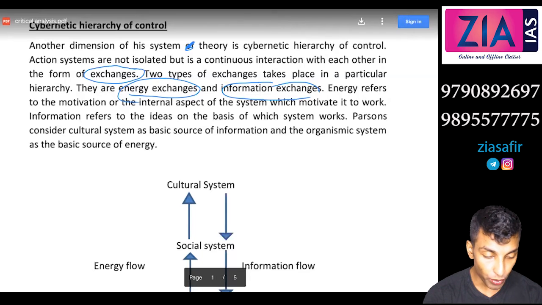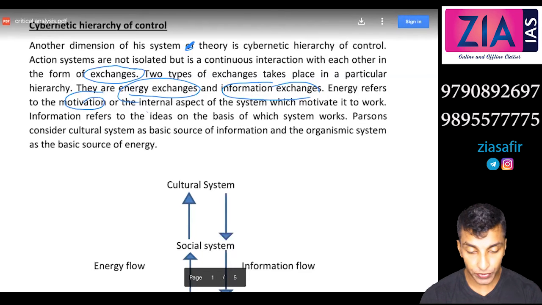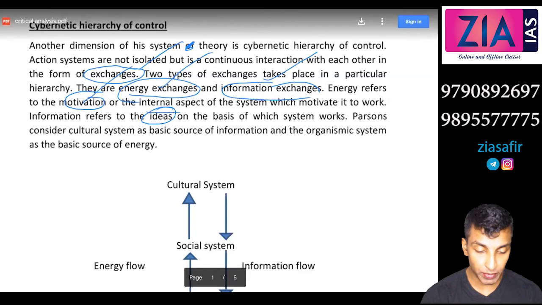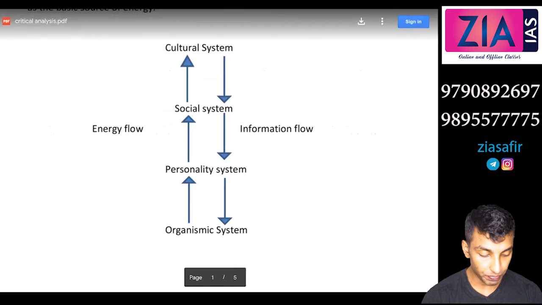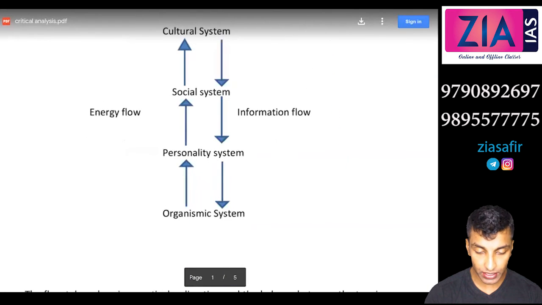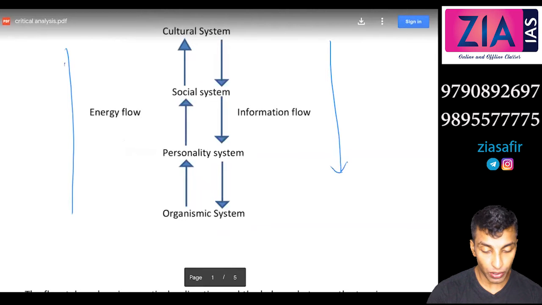Energy refers to the motivation or the internal aspect of the system which motivates it to work. Information refers to the ideas on the basis of which the system works. So the interaction is in the form of exchanges: energy exchange and information exchange. Energy means motivation, information means ideas. Parsons considers the cultural system as the basic source of information and the organismic system as the basic source of energy. Now you can see this. This is how that hierarchy is given, so that you can show both flows properly. This is the information flow from the cultural system and energy flow from the organismic system.